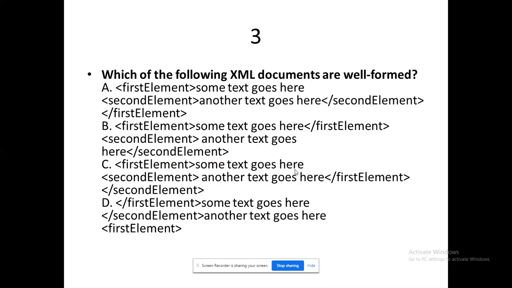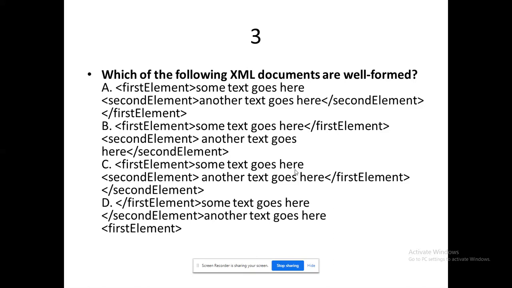Third question. Well formed. What is this well formed? Which code will talk about a well-formed XML program? We have come across some 12 rules.